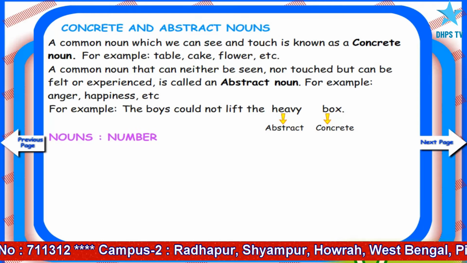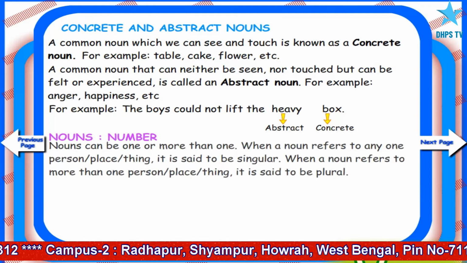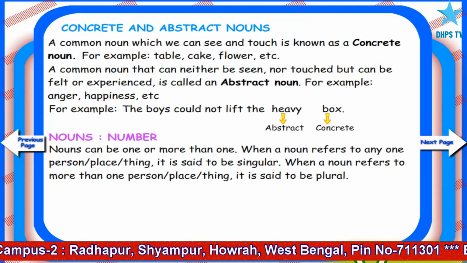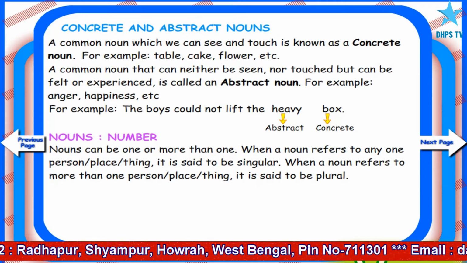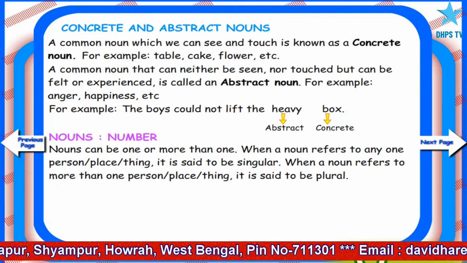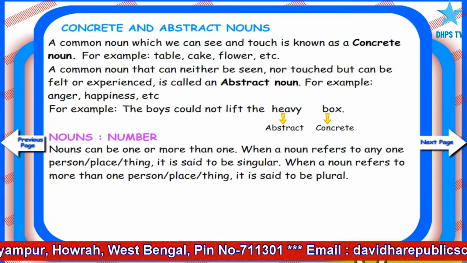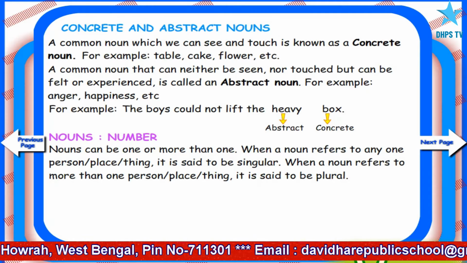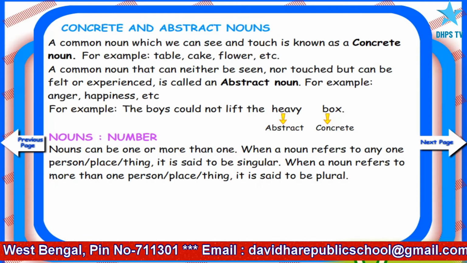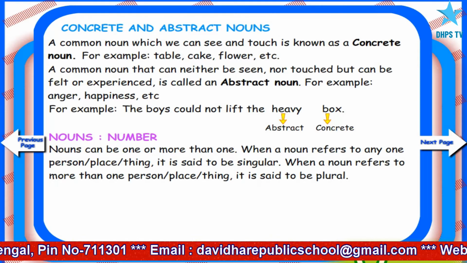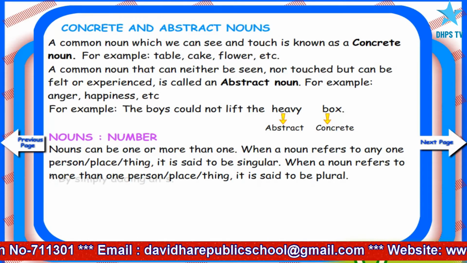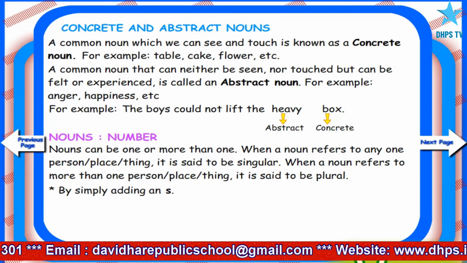Nouns. Number. Nouns can be one or more than one. When a noun refers to any one person, place, thing, it is said to be singular. When a noun refers to more than one person, place, thing, it is said to be plural by simply adding an s.